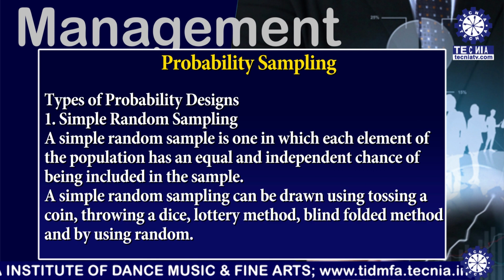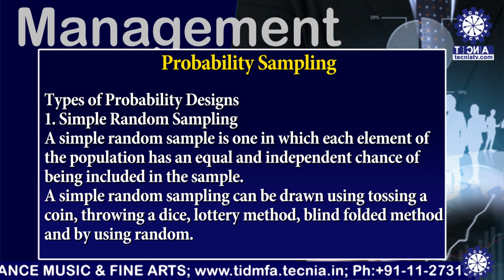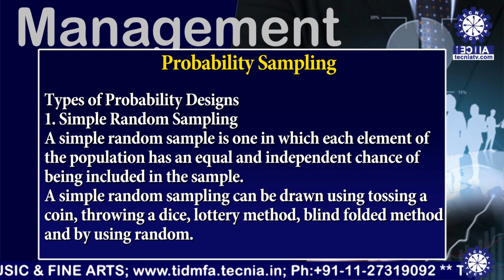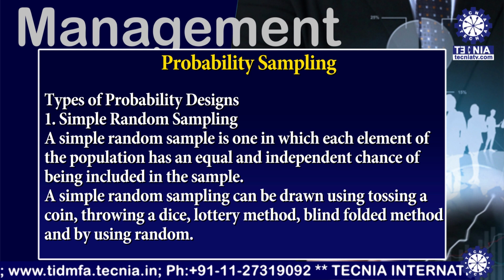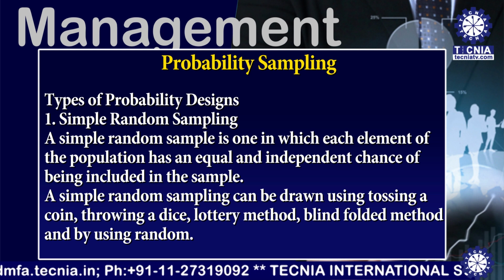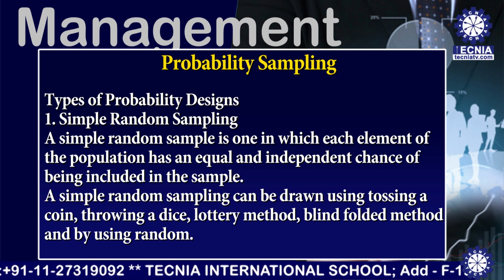Now, I am discussing the types of probability design. The first one is simple random sampling. A simple random sample is one in which each element of the population has an equal and independent chance of being included in the sample.